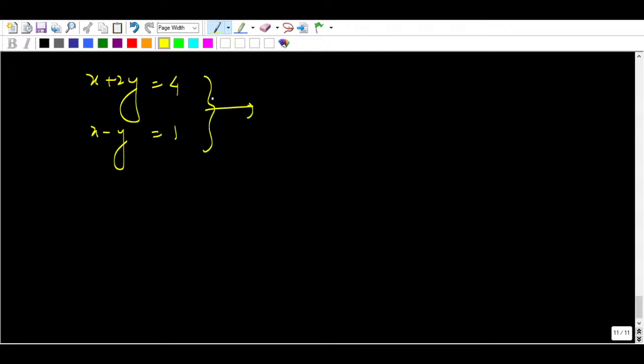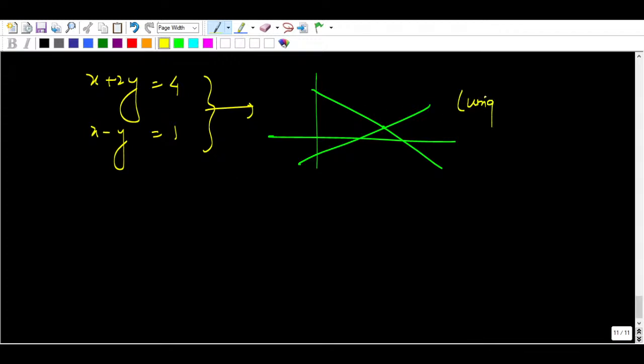So they are intersecting at a point somewhere like this. So we are getting a unique solution. We call it a unique solution.